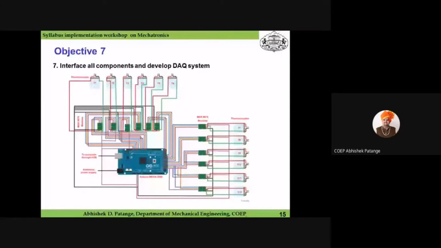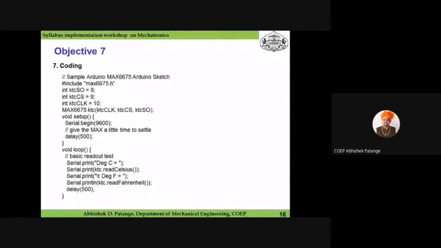So here the code is given. You can see the code. It is very simple. I'm not going to explain the code, but just for your understanding and visualization, the code is given here. So this was the interfacing of a single thermocouple to the Arduino board, which is just 12 to 15 lines of code, which you can sketch in the Arduino IDE, and then further it can be communicated to either Python or MS Excel according to your requirement. Go to next slide. And you can even communicate your signal to MATLAB also. Go to next slide.